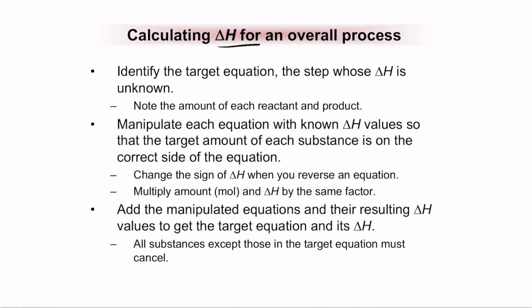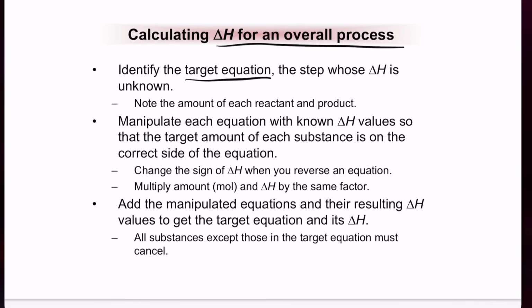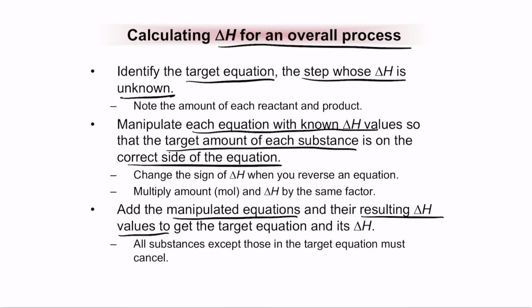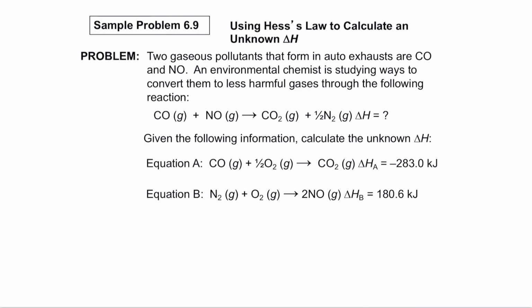So how do you calculate the delta H for an overall process is to identify first the target equation and the step whose delta H is unknown. So we manipulate each equation to known delta H values and then target the amount of each substance is on the correct side, and we add the manipulated equations and their resulting delta H values to get the target equation and its delta H. So for example here, let's take this problem here.